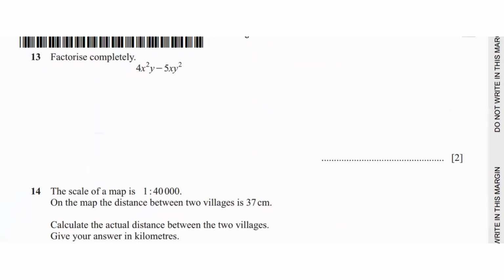Question 13 says factorize completely. So we have an expression which is 4x squared y minus 5xy squared. If you notice, between both the terms, we have x and y common. So I'm going to take xy common outside. And inside the bracket, we'll have 4x minus 5y. The reason we have 4x minus 5y inside the bracket is because when we take x common from the first term, we're left with 4 and x. Because it's just one y, that y is gone. And from 5xy squared, we take away 1x and 1y. So that leaves us with 1y and another 5. So this is your answer.